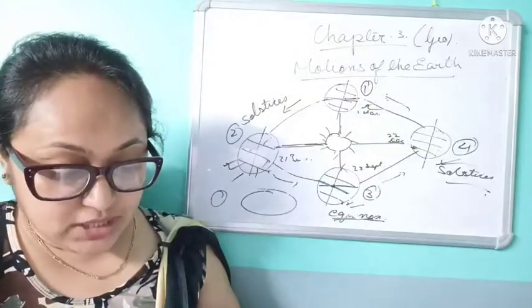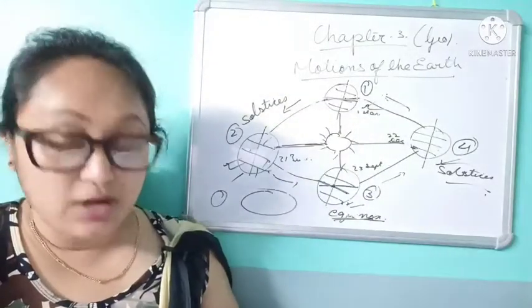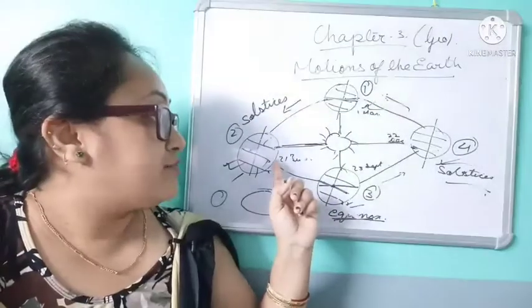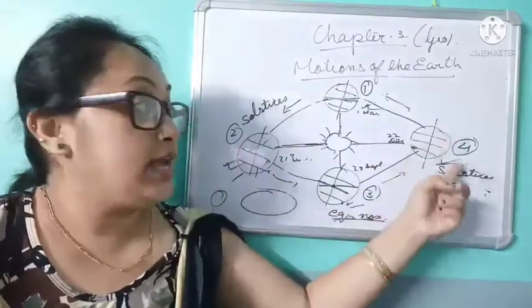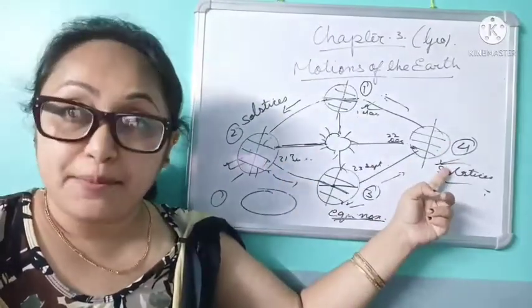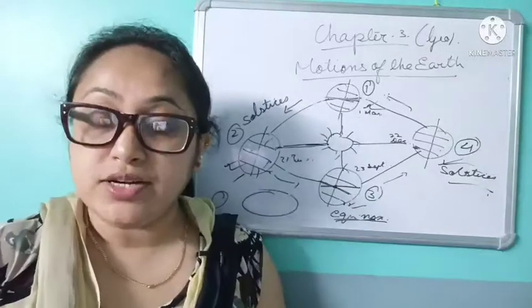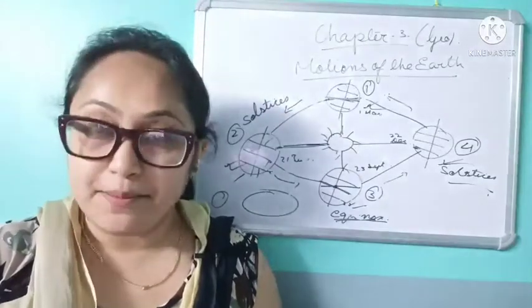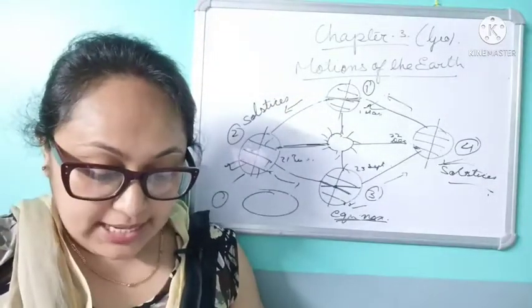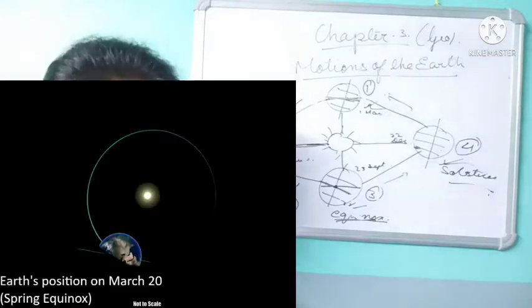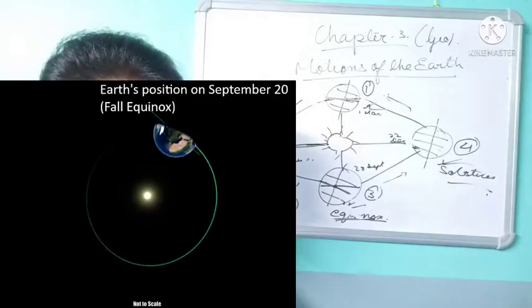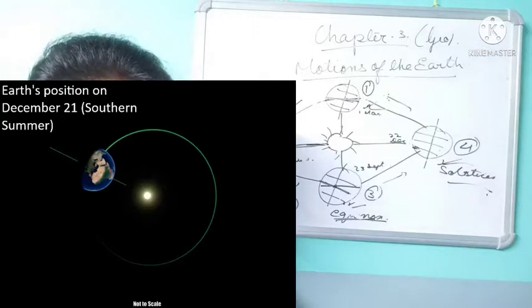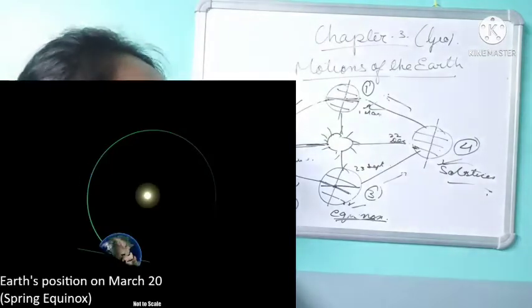All the above conditions are reversed in the southern hemisphere. Just now what we have seen on 21st June will be completely opposite on 22nd of December. Okay, let's talk about winter solstice, that is 22nd of December. The south pole is inclined towards the sun while the north pole is away from the sun.